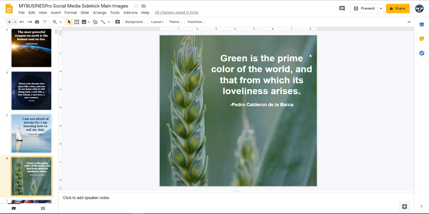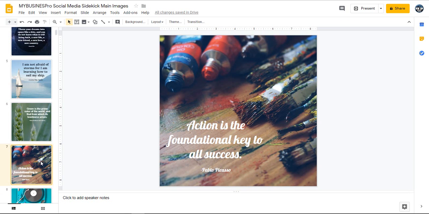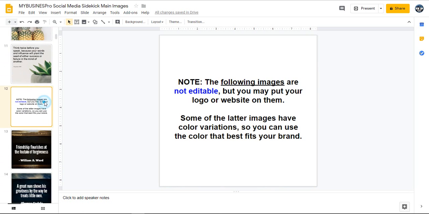You can use these and change the quotes, put your images on, put those things on. But as you go down through here, you're going to see a little break right here. Everything below this, the images are not editable. You can't change the words, but you can add your logo.